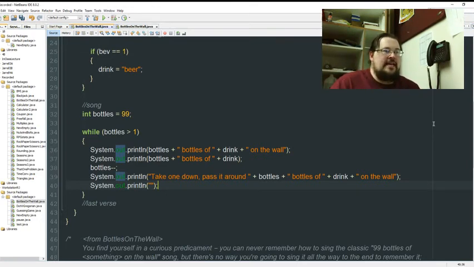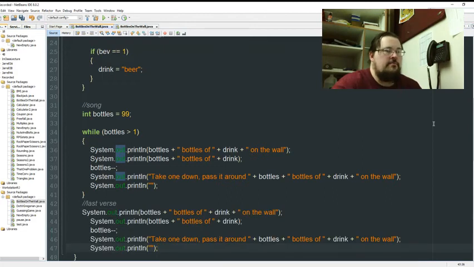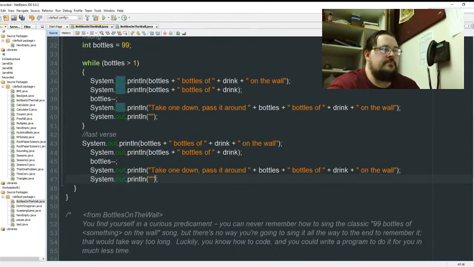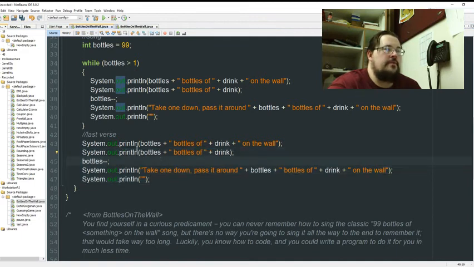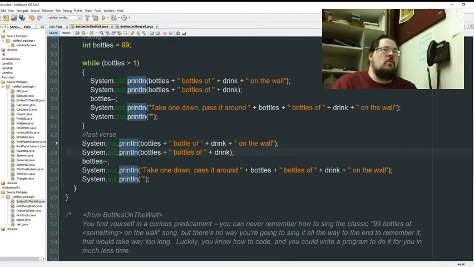And then last but not least, I need to make the last stanza. So I'm just going to copy this entire code, paste it down here. Okay. And so we're down to 1. So we've got 1 bottle of blank on the wall, 1 bottle of blank. Take one down, pass it around. 0 bottles of blank on the wall.